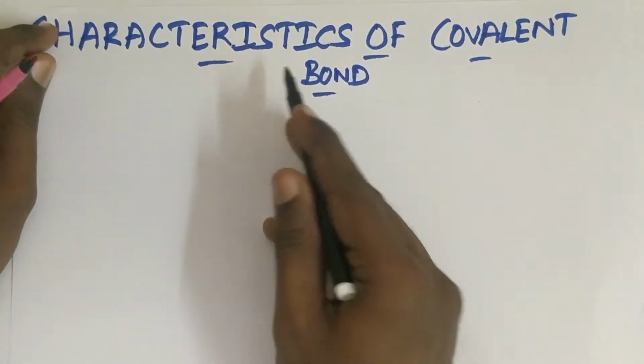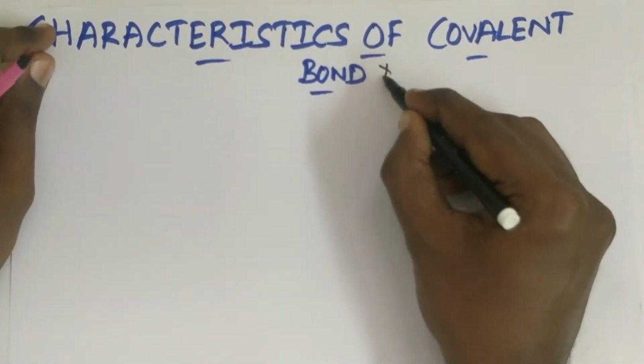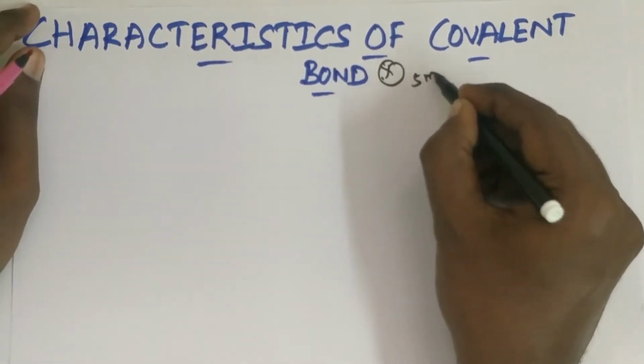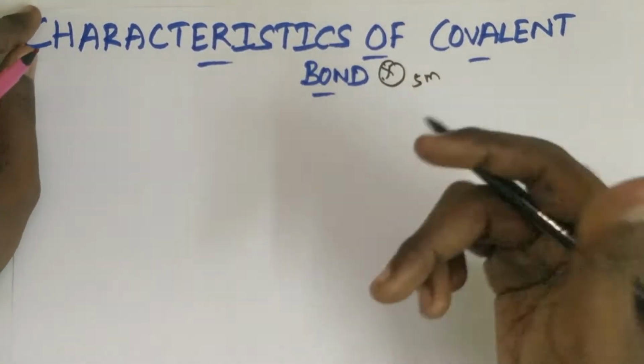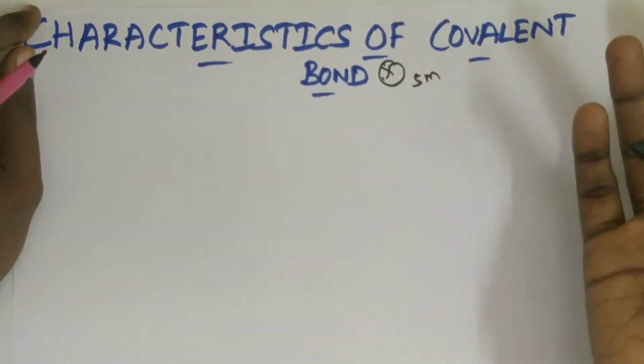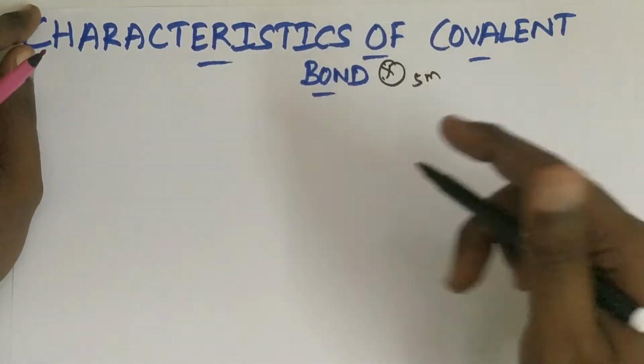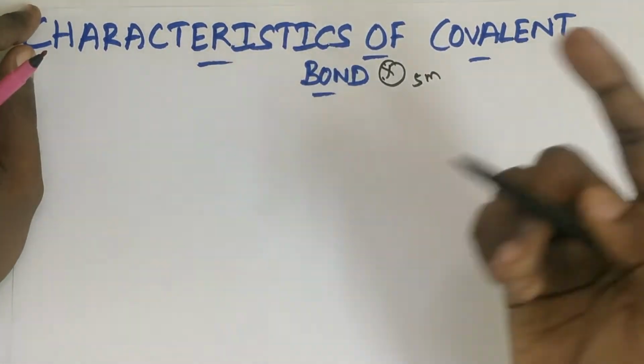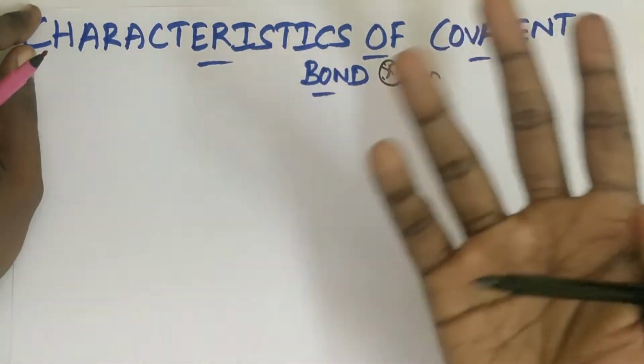So next topic is characteristics of covalent bond. It is an important 5-mark question. Sometimes they will ask this question in 5 mark or maybe in 3 mark. 3 mark means you write 3 points. Sometimes if they ask in 2 mark means you write 2 points. Safe side, whenever you write, write an extra point for 2 marks and 3 marks.